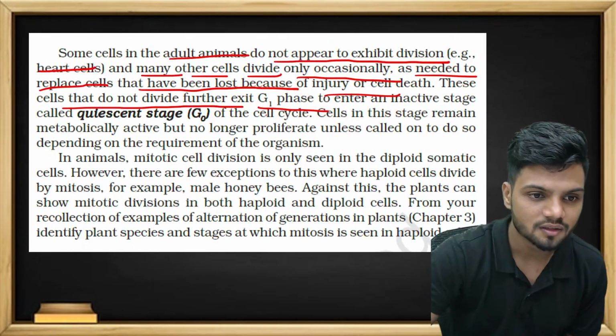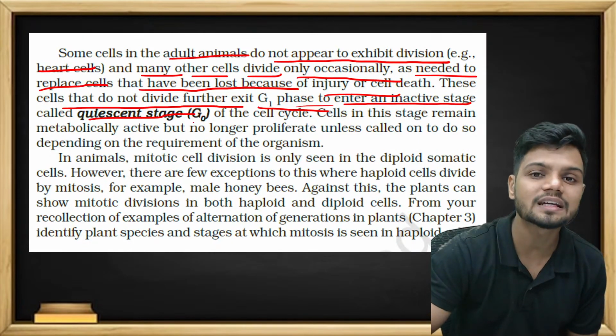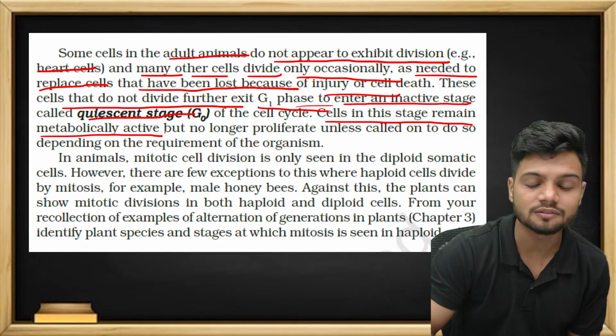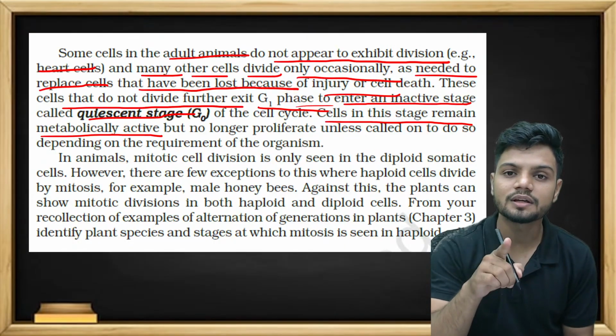See here, after the G1 phase, cells enter an inactive stage called the quiescent stage. Inactive stage. The cells in this stage remain metabolically active. The cells may be entering G naught, but they are still metabolically active.